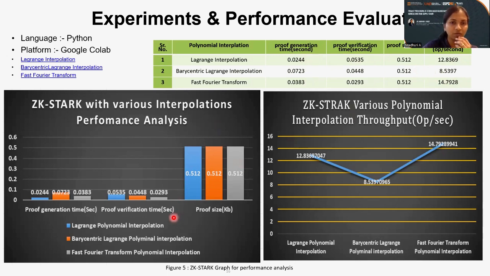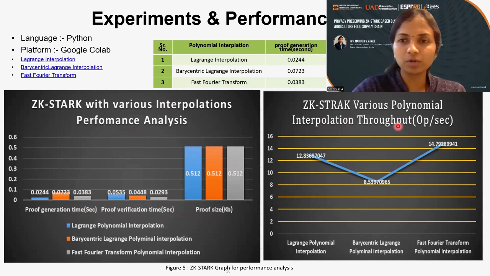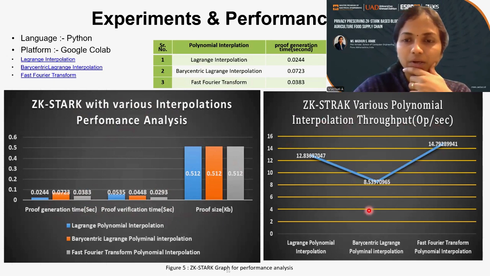I drew this graph on the left side. It shows the performance analysis of the various interpolations for proof generation time, proof verification time, and proof size. Looking at this graph, you can observe that the fast Fourier transform is better compared to the Lagrange and barycentric ones. And for the throughput across the various interpolations, the fast Fourier transform has higher throughput compared to Lagrange and the barycentric one.